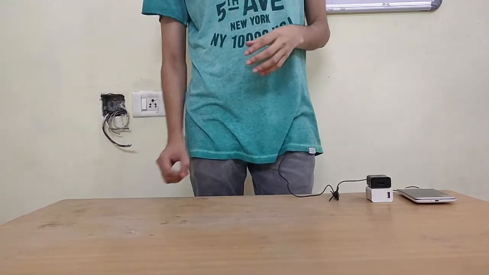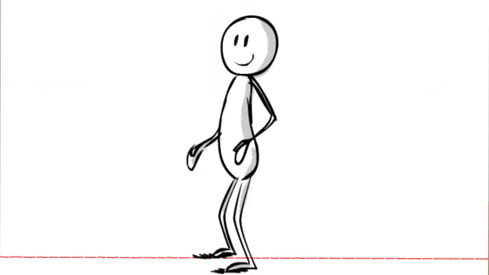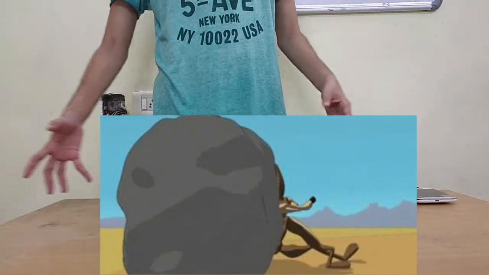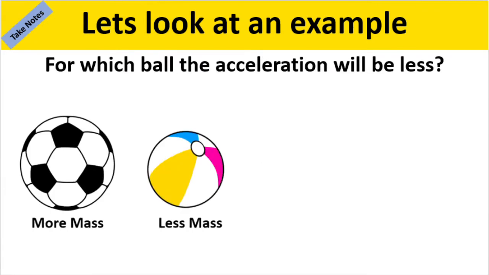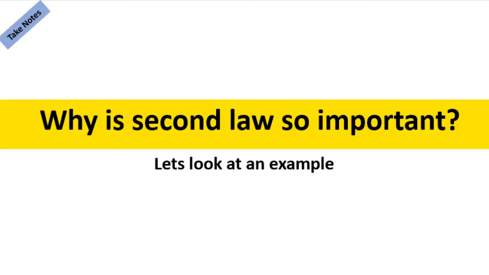Meaning, a light object like that ball, you just need a little force and it is going to fly because its weight is less, right? Imagine if that ball is heavy, a little push won't do anything. It won't accelerate it much, right? You need to put a lot of force. But let's see what is the importance of understanding the second law. Why am I supposed to understand the second law?